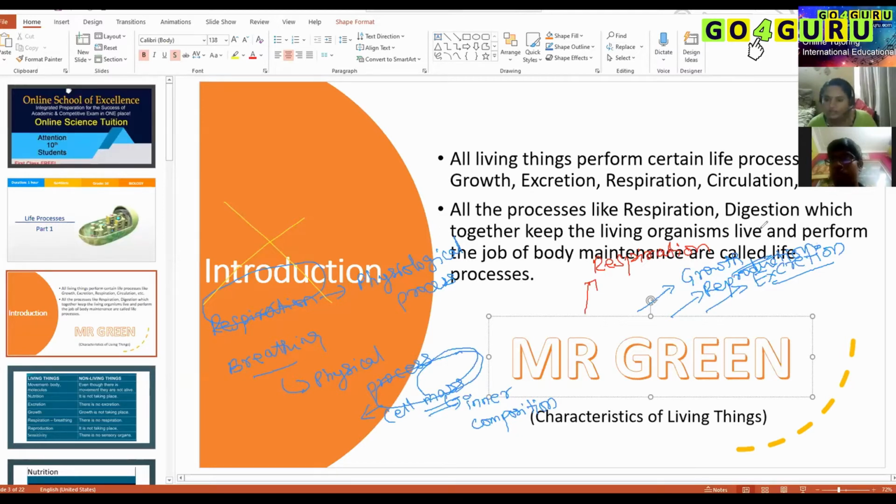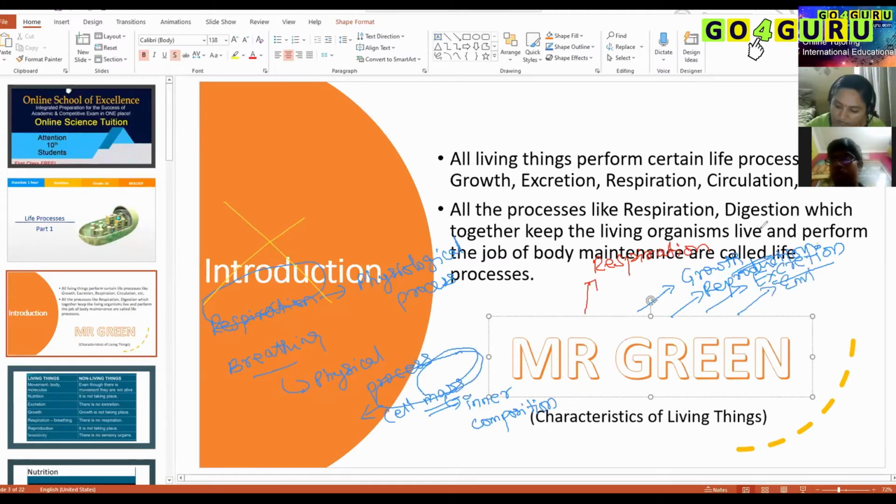What about gaseous waste? Which is considered a gaseous waste? It's nothing but carbon dioxide. Carbon dioxide is also considered a gaseous waste, which is eliminated from our body through the lungs. Am I clear to you all? Yes, ma'am.